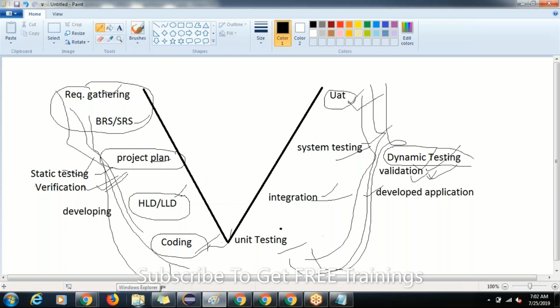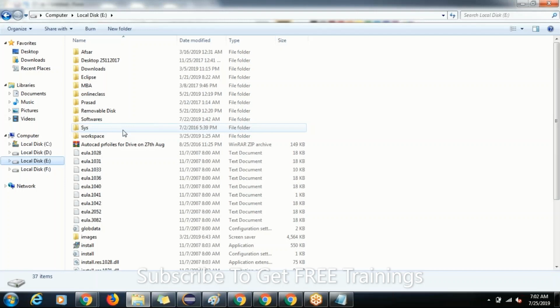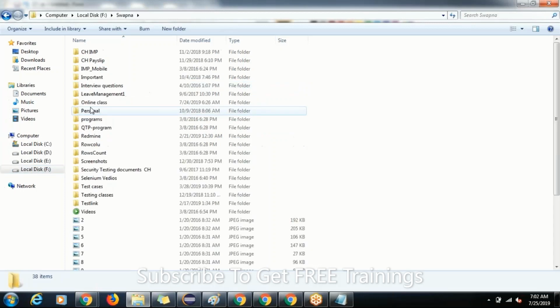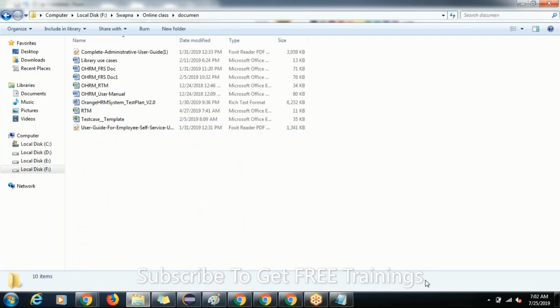One second, guys. Let me open the documents here. Guys, 1 minute, I'll just stop sharing my screen. I'll open one more document here. Just hold on for 2 minutes.